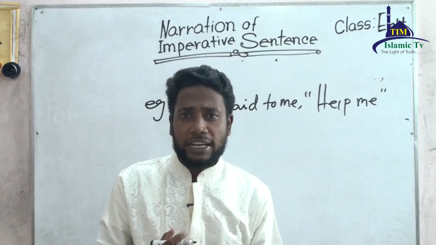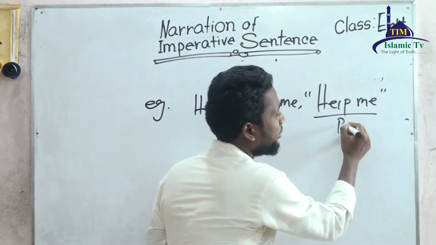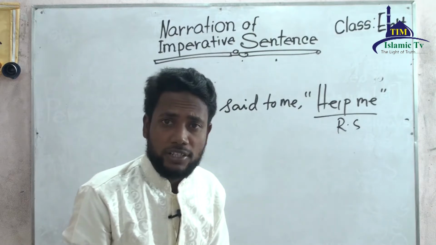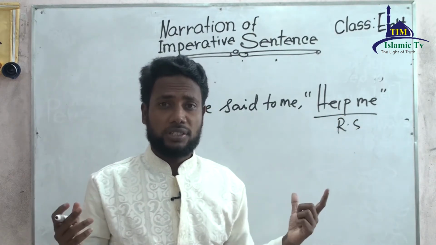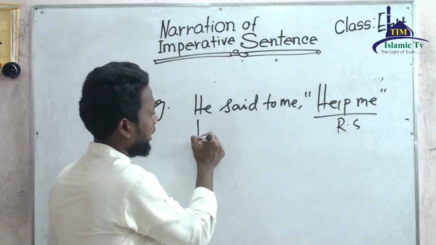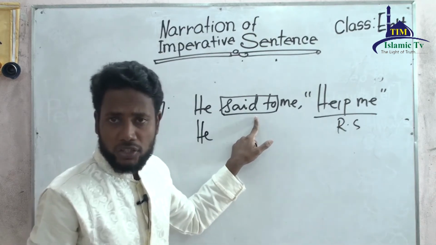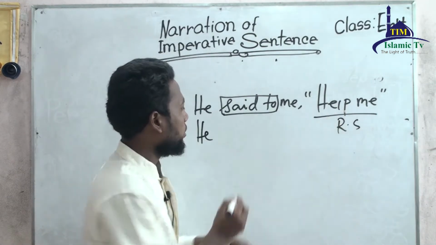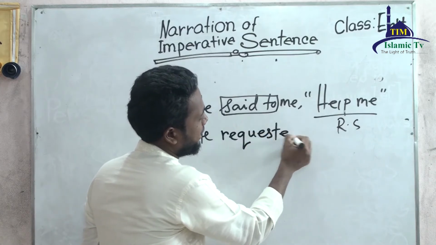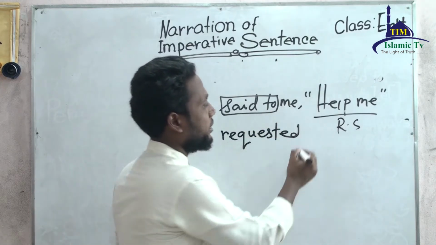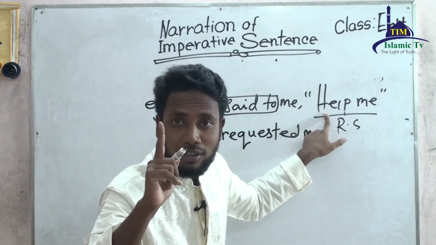Reporting verb would be changed according to the meaning of the reported speech, right? So help me, it indicates request. So we have to change he. In lieu of said to, we have to use requested. He requested me.